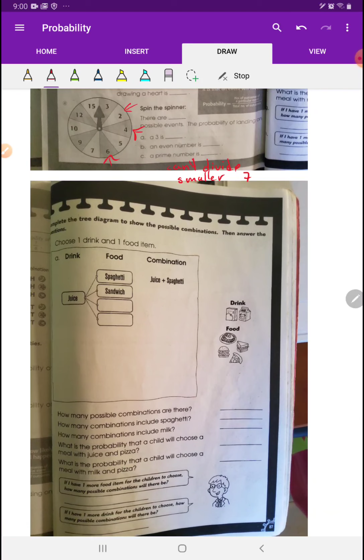And then this is the tree diagram exactly like what I was just telling you about, except this isn't about breakfast, this is about lunch, okay? But it's exactly like what I showed you, so I'm not going to actually give you any more instruction on this. Okay, good luck.